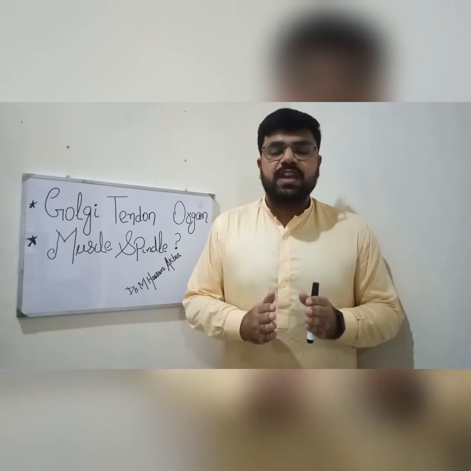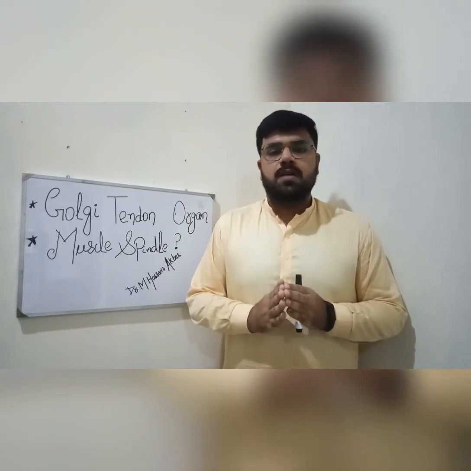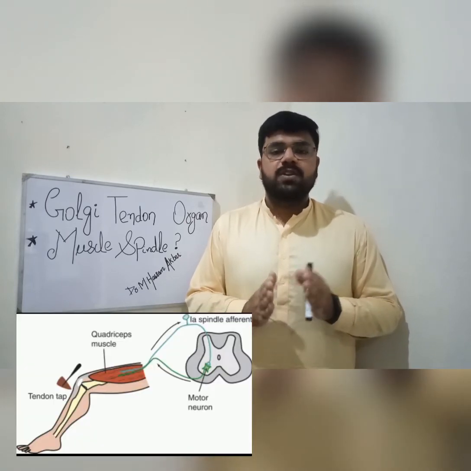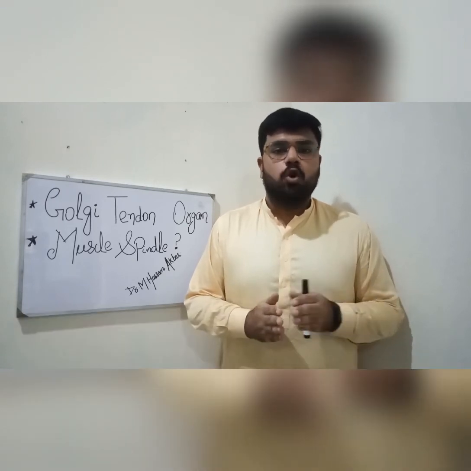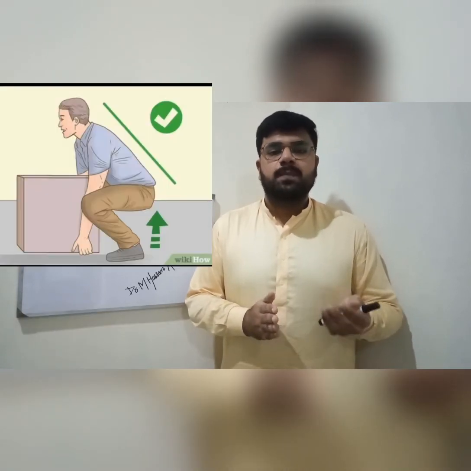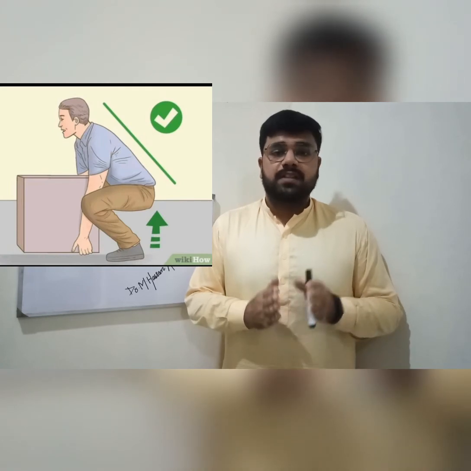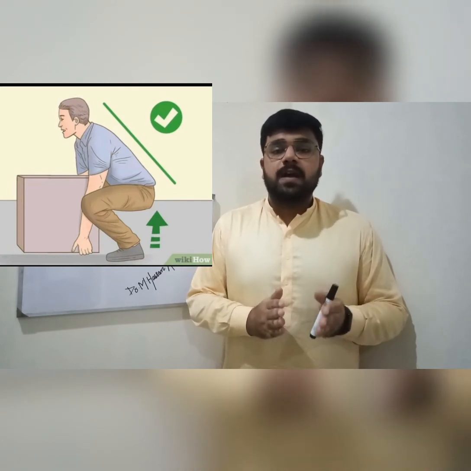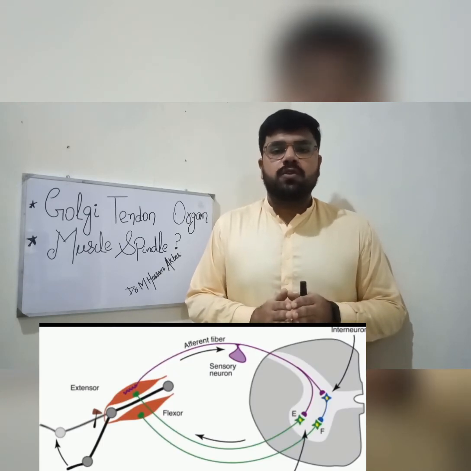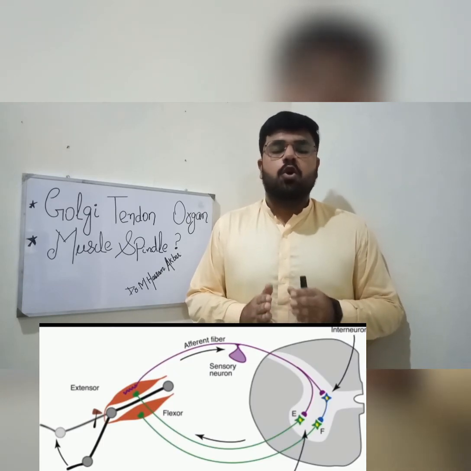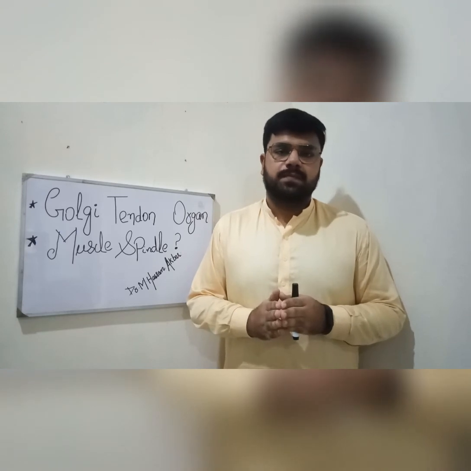They sense the change in the tension placed on a muscle. We can discuss it with a case: if a person lifts an object, it places tension on the muscle. The Golgi tendon organ becomes activated and inhibits the alpha motor neuron that causes the innervation of the extrafusal muscle fibers.